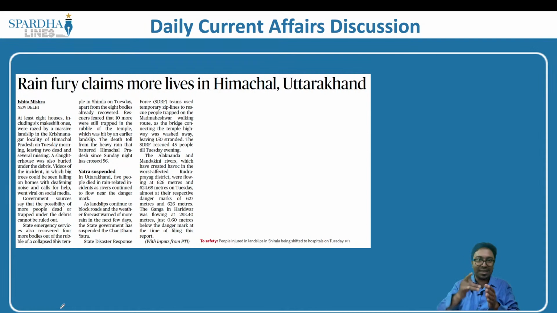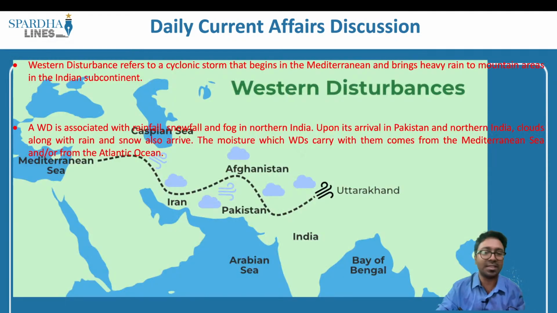So what we will try and understand in today's lecture is the concept of western disturbance, how it is creating a problem in a couple of states in the northern part, and at the same time we will also try and understand the concept of cloud burst and how this is creating a lot of problems for a couple of states in the northern part. The first important point that we have to understand is the concept of western disturbance.